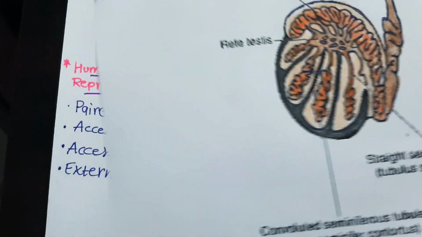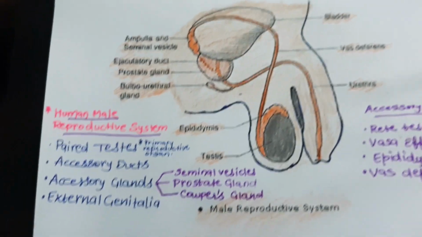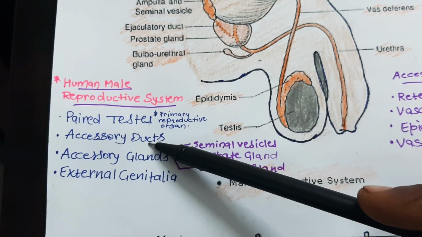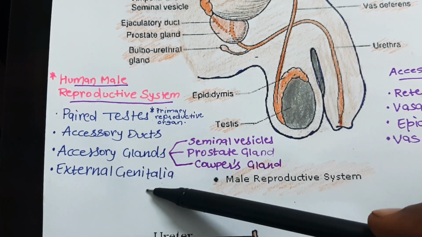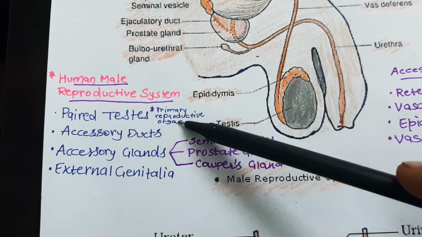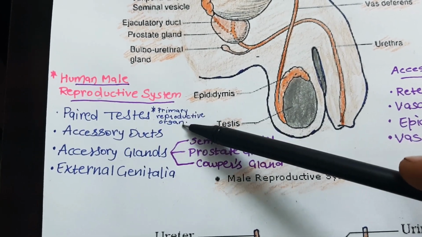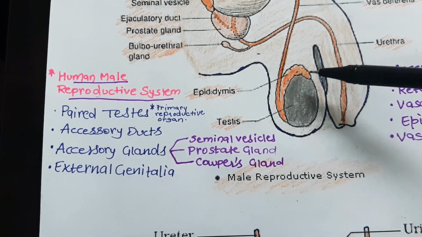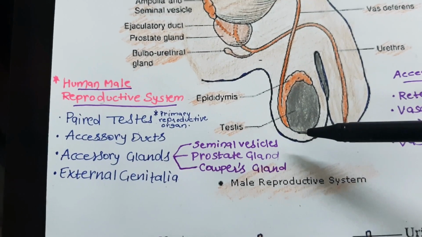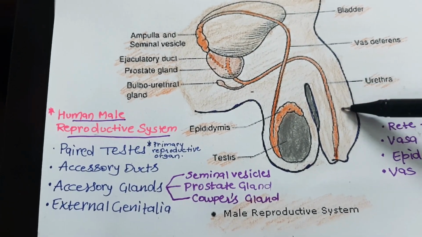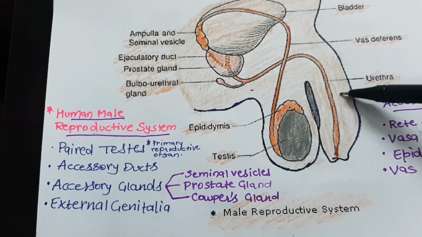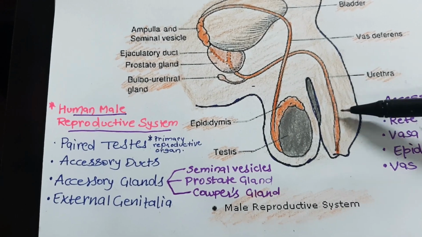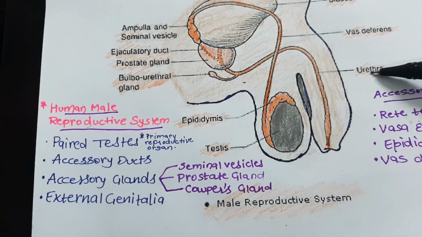So let me explain again that in the human male reproductive system there are basically four parts: paired testes, accessory ducts, accessory glands, external genitalia. And paired testes are the main, that is the primary reproductive organ, which are located outside the abdominal cavity in a pouch called scrotum or scrotal sac. Here you can see the external genitalia, which we call penis. Its main function is to deliver the sperm into the female vaginal tract. Here you can see the common passage which we call urethra.